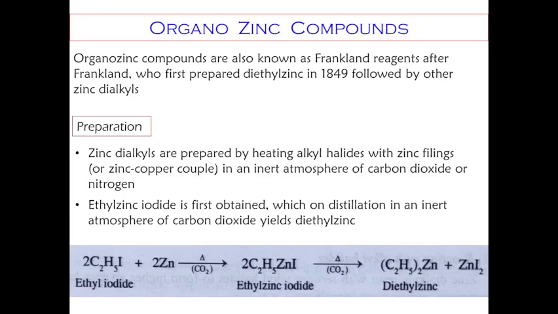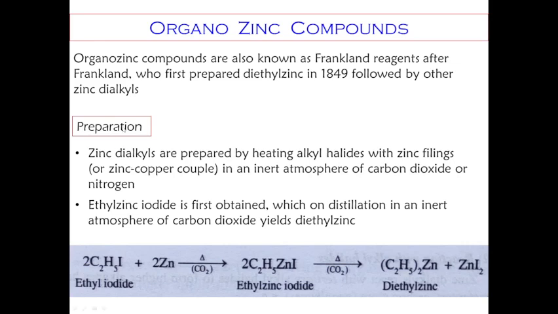Okay, next we are going to another organometallic compound: organozinc compounds. Organozinc compounds are also known as Frankland reagents, because they were prepared by the scientist Frankland in 1849, followed by other zinc dialkyls. Zinc dialkyl is actually used here for the reaction.